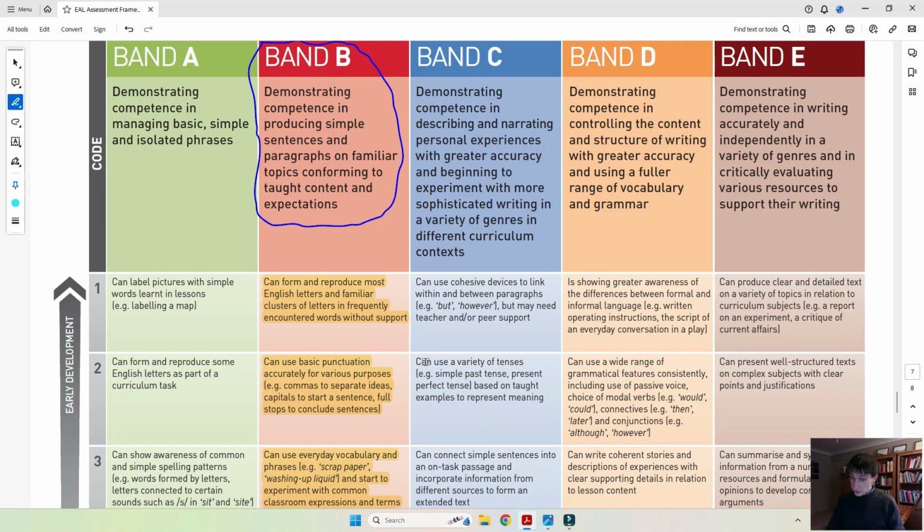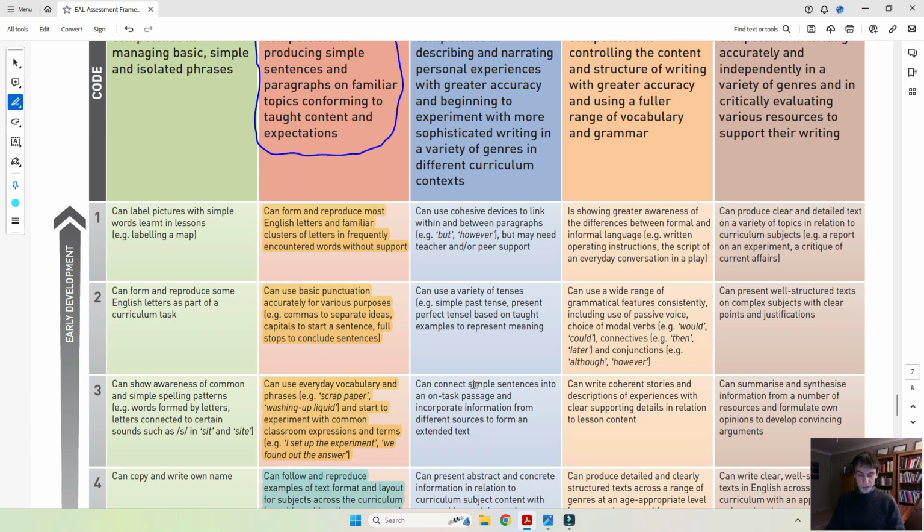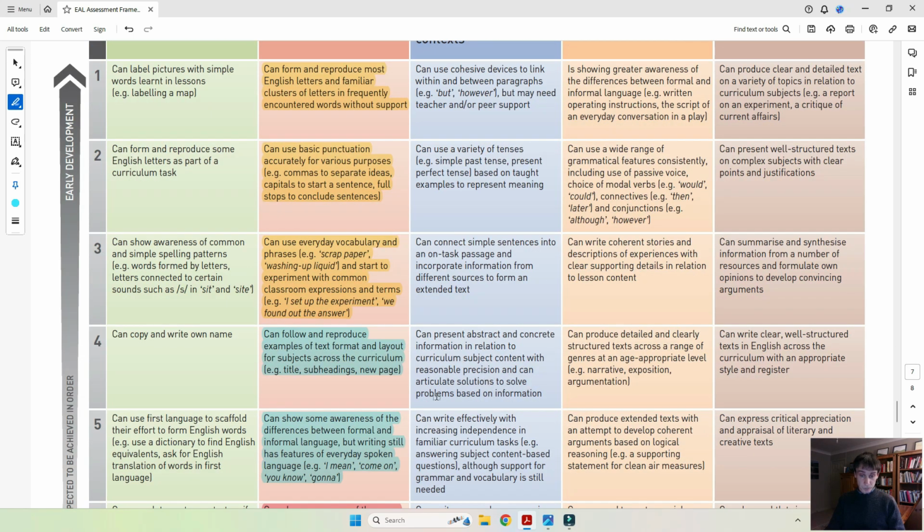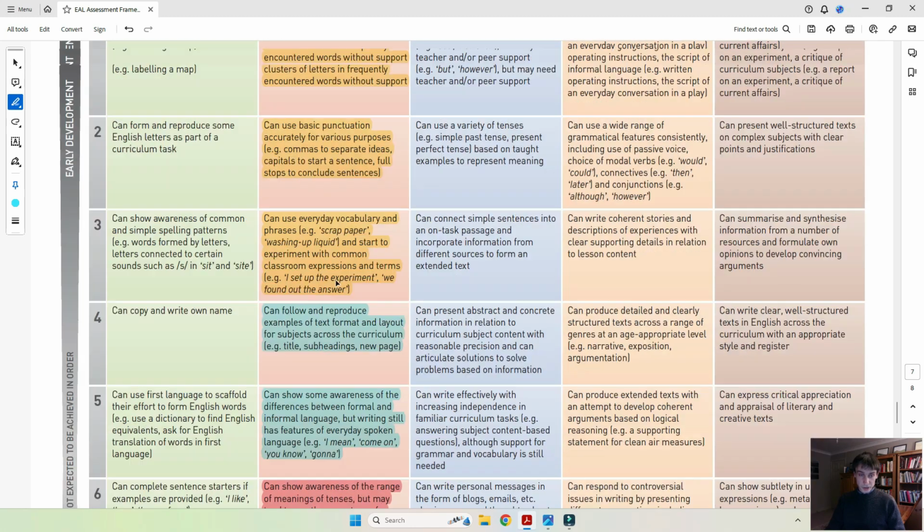Well, definitely not. We know that there's only past simple tense used there. And if we look at 3, connect simple sentences into an on-task passage and incorporate information from different sources. That obviously wouldn't apply to this. And if we look at the first 3, the learner is not doing them at all yet.